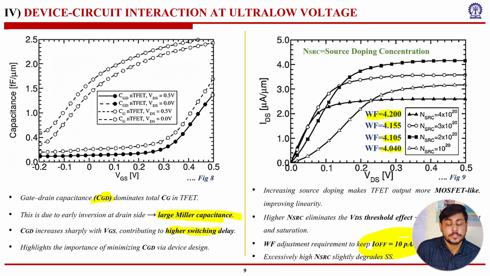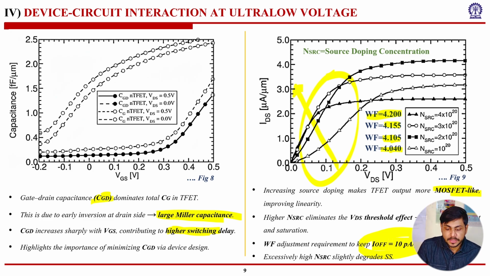Matched reverse saturation current. Now, increasing source doping makes the TFET output more like the output of MOSFETs. So we can see that these are the characteristics when we are changing the source doping concentration. Let's concentrate on this region, that is the subthreshold region. We can see when we are increasing the source doping concentration, our IDS, drain to source current, is increasing. That is what we want. That's why it highlights the importance of tuning work functions and increasing the source doping concentration.